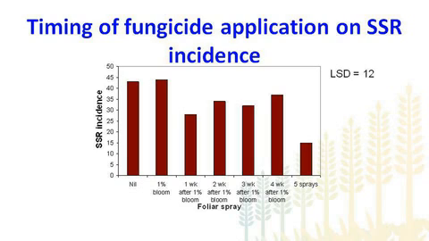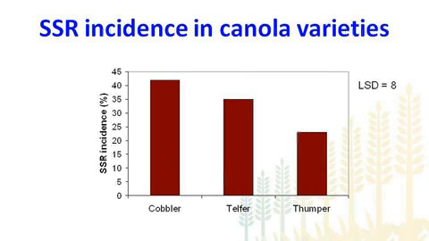Okay, now look at the level of Sclerotinia incidence in the 3 canola varieties averaged over the timing of fungicide application. And you will see, interestingly, there was not much difference in the level of Sclerotinia both in Cobbler and Telfer, but in case of Thumper there was a significant reduction in Sclerotinia.